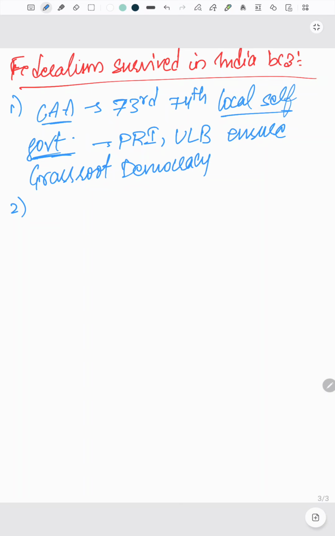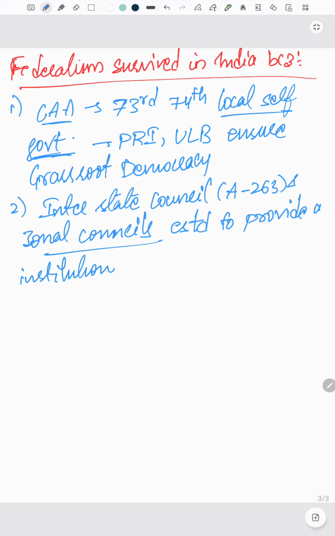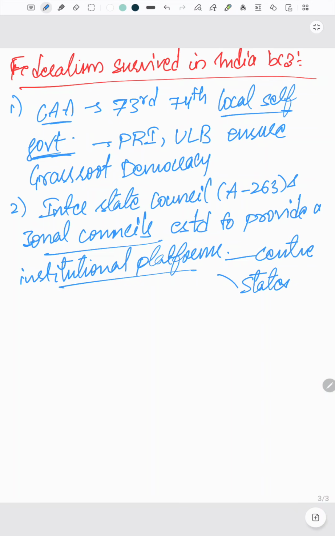And the next one: if you observe, constitutional bodies like the Inter-State Council, which is under Article 263, and Zonal Councils are established to provide an institutional platform to solve the disputes between the Centre and states, right? Yes, that one you can write.